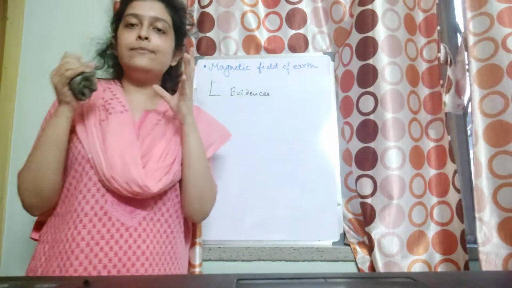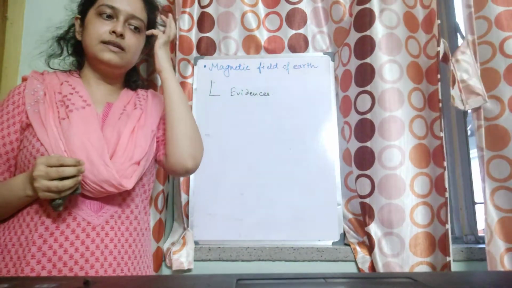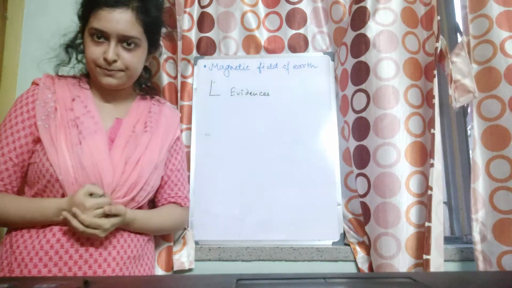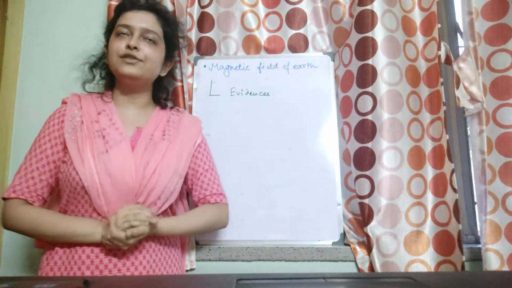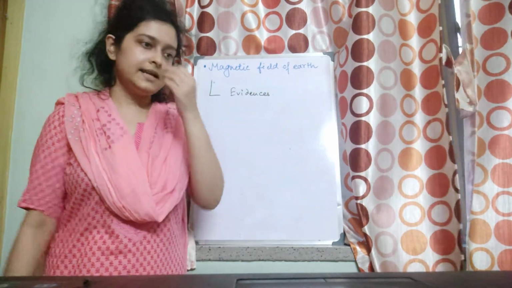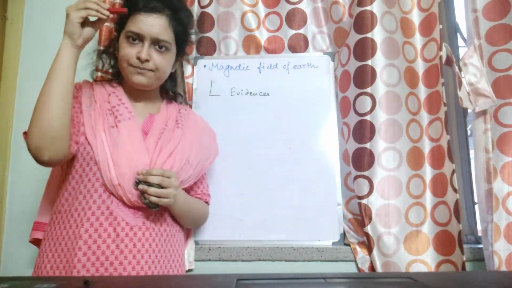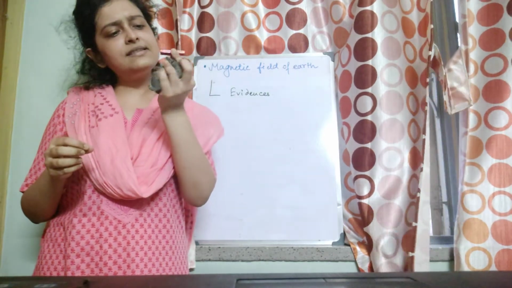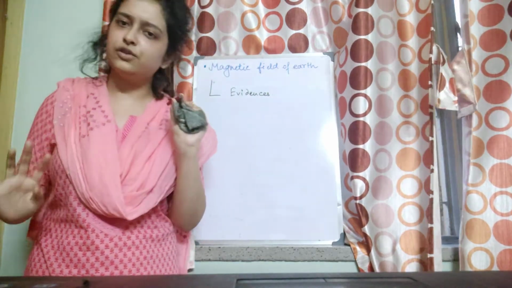Now, before I move on to magnetic field lines, I want to first discuss with you the magnetic field of the Earth. Okay? Now, in class 6, I'm sure you have done with your previous teacher that when we suspend this bar magnet freely using a string, it points in such a way that one end points towards the geographical north and the other end points towards the geographical south.